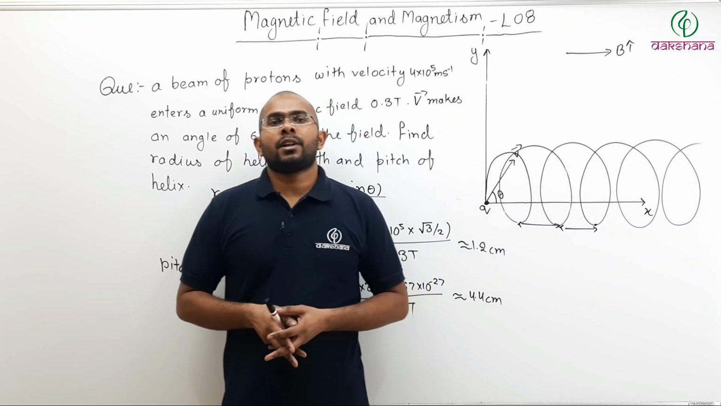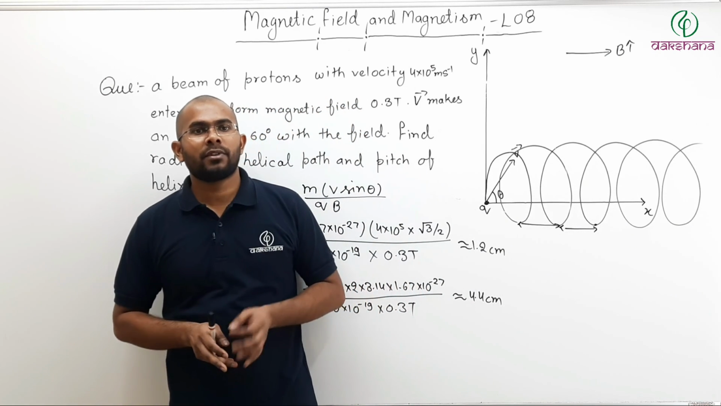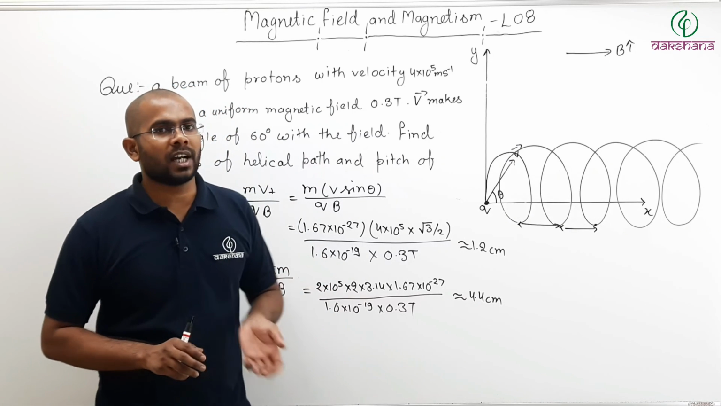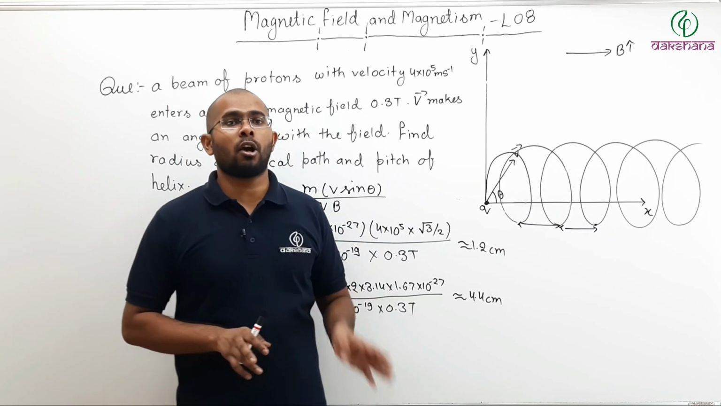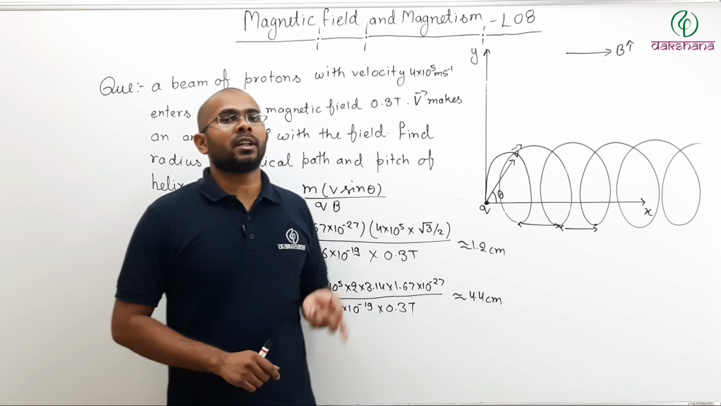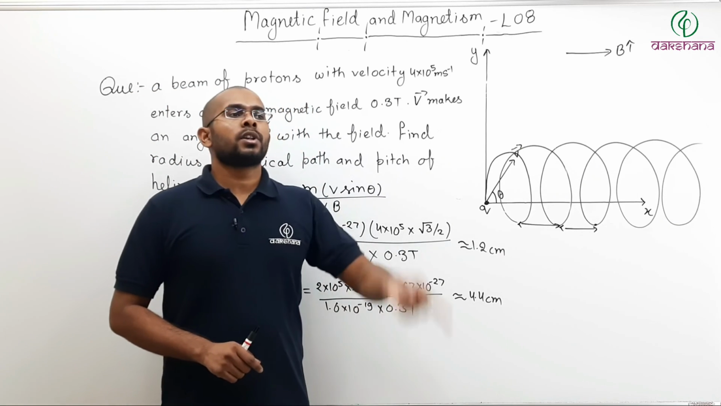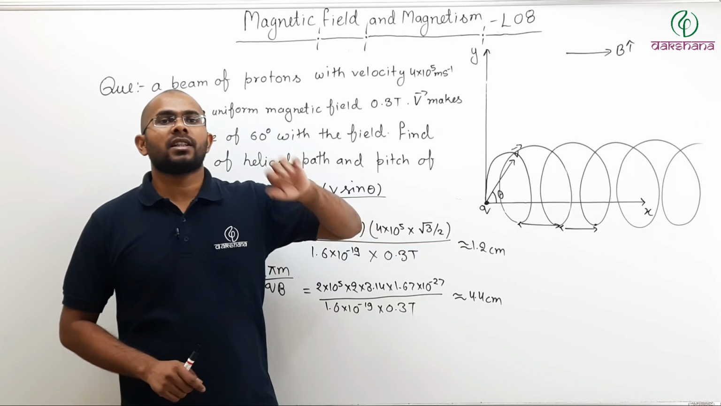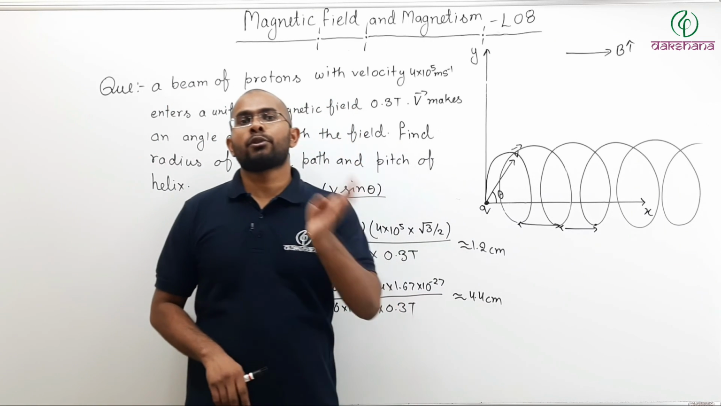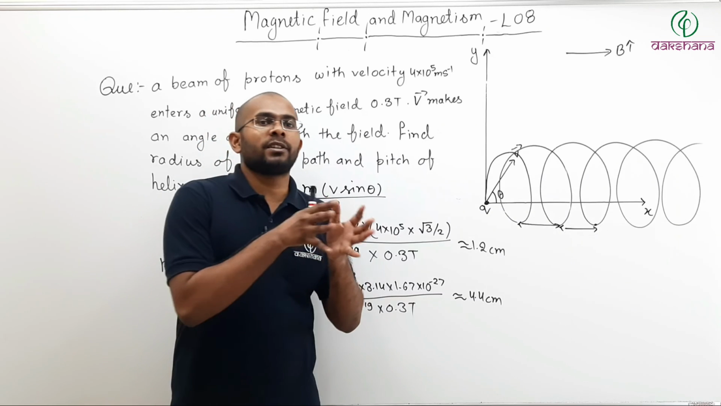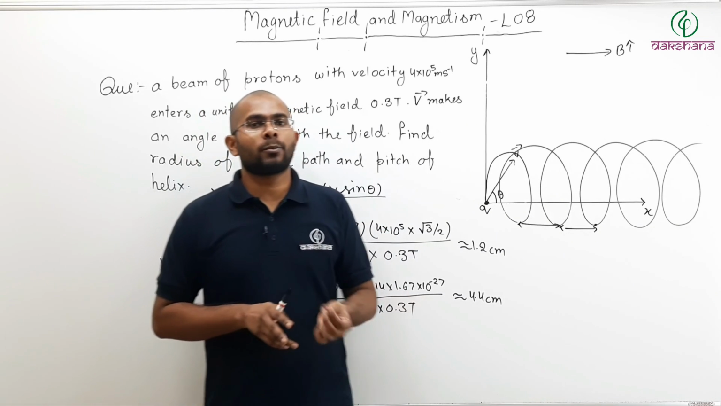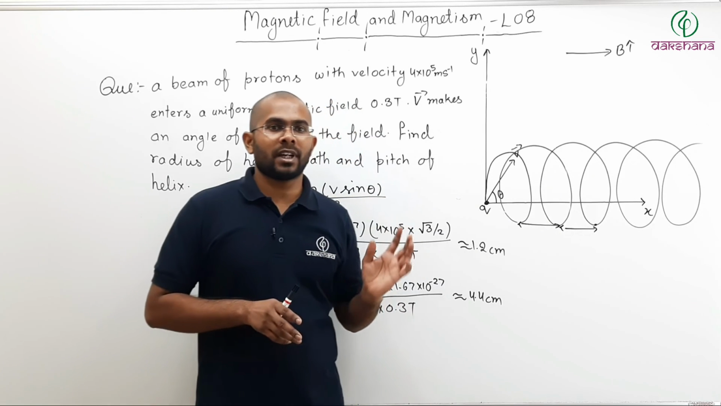So this was the end of your lecture number 8. We have finished two very small topics: motion of a charged particle if the velocity is not perpendicular to the field, and the magnetic moment due to revolution of a charged particle in a circular motion. If a charged particle is moving in a circular motion, it will produce a magnetic field, and due to that there has to be some magnetic moment. So what would be that magnetic moment, we have seen.